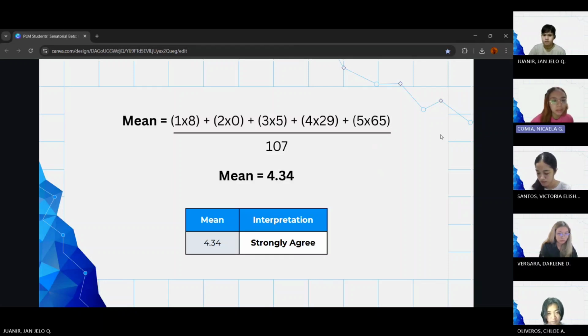So again, for the mean calculation, we add all of the numbers over the 107 responses. From this, you can notice how the central tendency shifted from previously 4.47 to 4.34. So even though we still interpret this as strongly agree, the center of our data moves slightly lower in human rights.